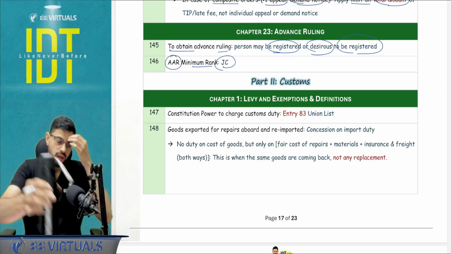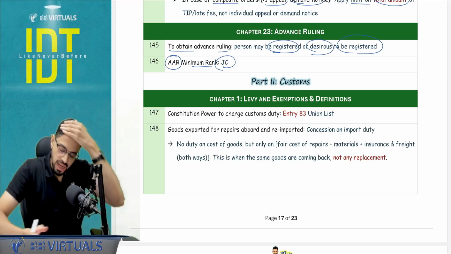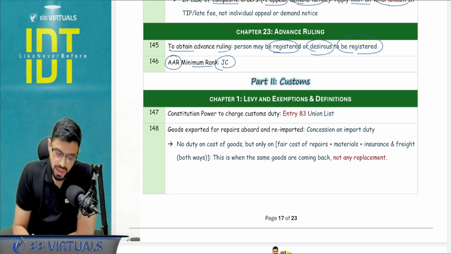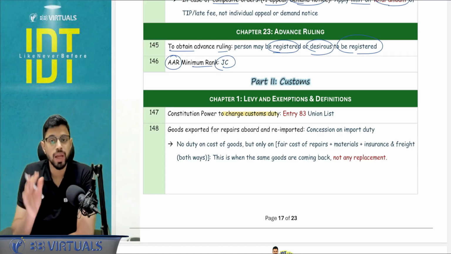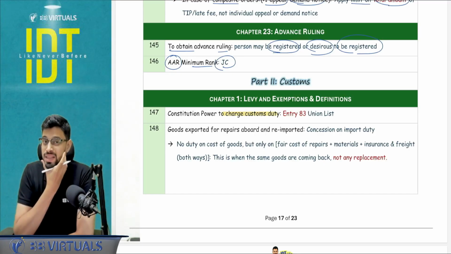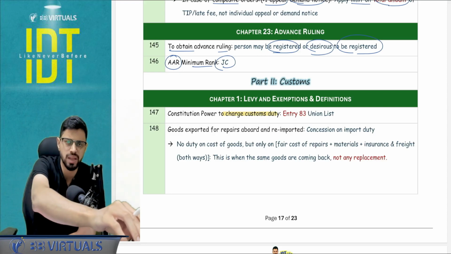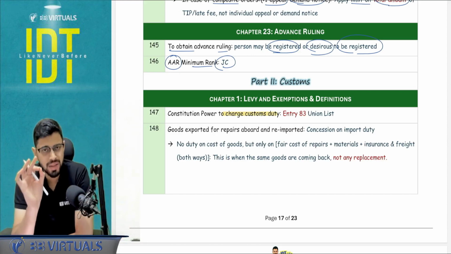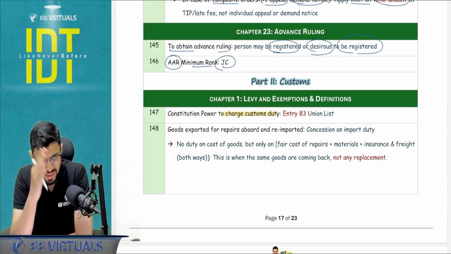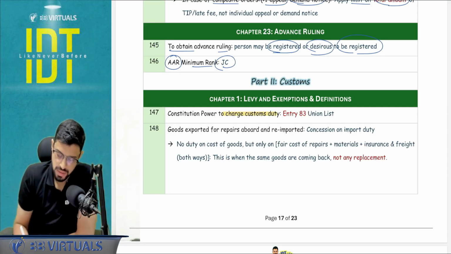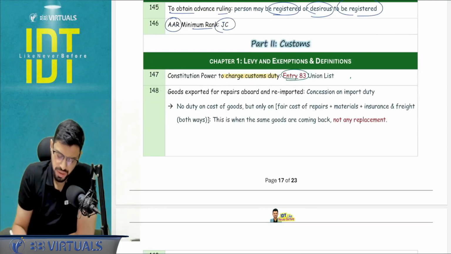Let's start. For the customs law, chapter number 1, levy and exemptions and definitions. Let's see. If they ask regarding the constitutional power to charge the custom duty, ensure in your answer entry number 83 is there. Along with that, you can write about the other articles also, the basic power to charge and everything. But entry 83 of the union list, that is the union list, state list and concurrent list, entry number 83 has to be there in your answer.